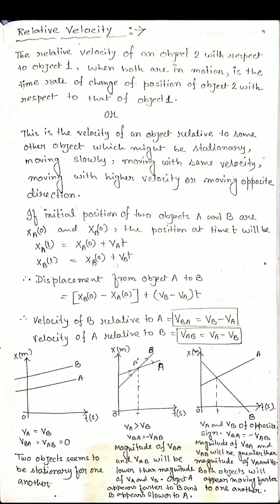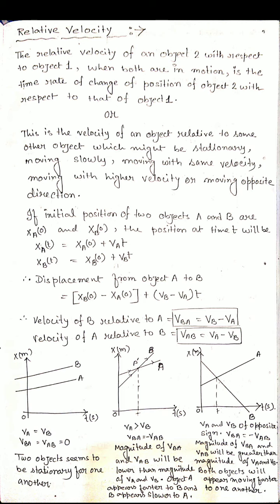This is the velocity of an object relative to some other object which might be stationary, moving slowly, moving with the same velocity, moving with higher velocity, or moving in the opposite direction. Many things happen in relative velocity, not only the same direction, or one object stationary and another moving.